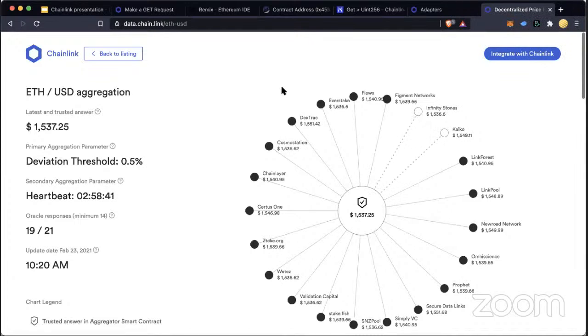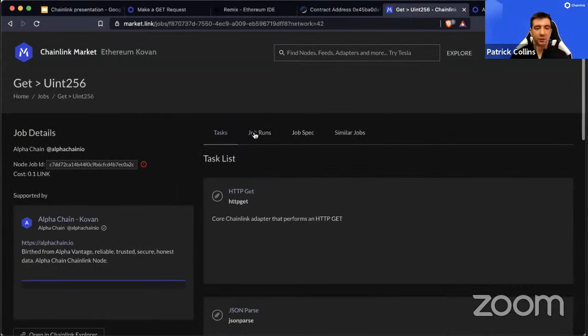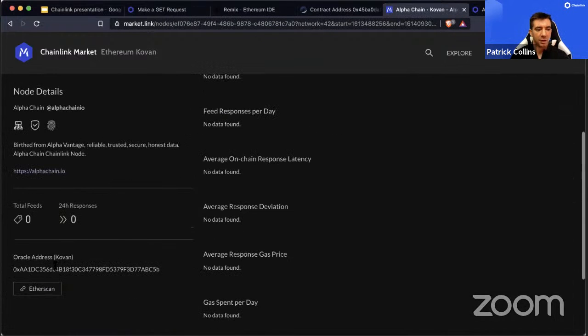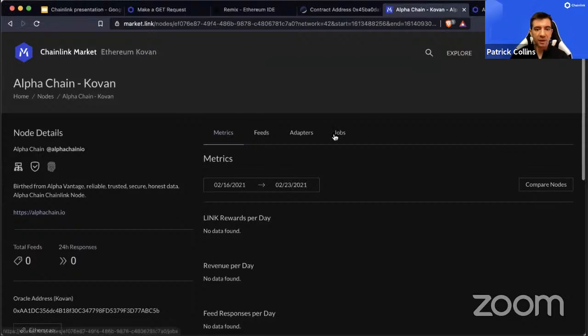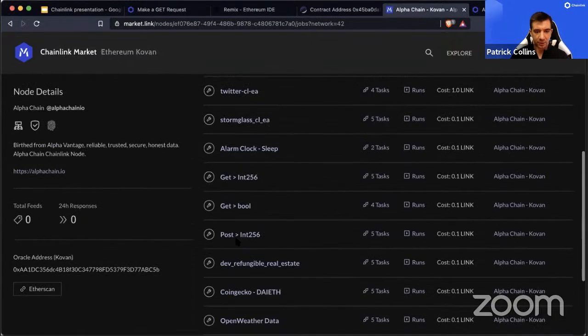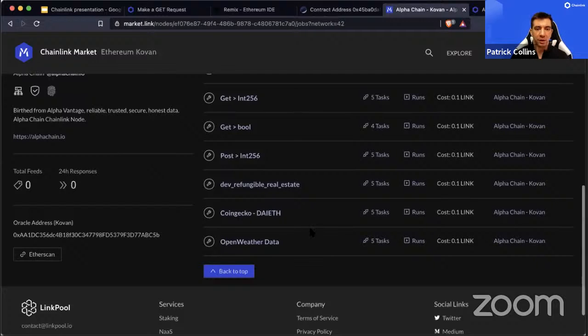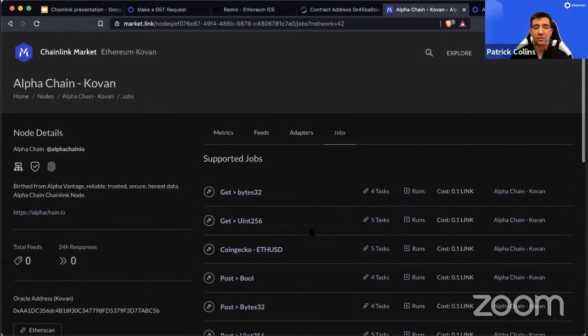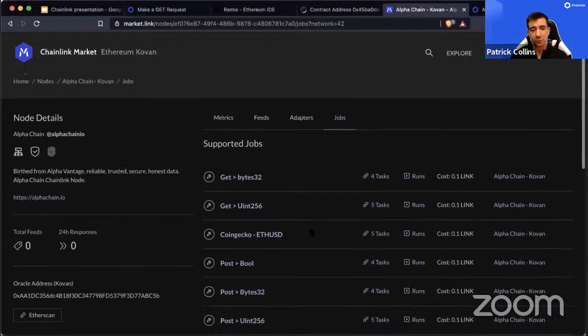I think I confused jobs and nodes. So basically all of them have different jobs inside of them, right? Yes, exactly. Here's an example of an oracle. Here's the oracle address. And inside this oracle, there are all these jobs. The oracles do have to post the jobs themselves. But oftentimes, if you're looking for some really customized job, you can ask them, hey, can you post a job that does this? You can ask a bunch of them, and that'll be how you create your network.